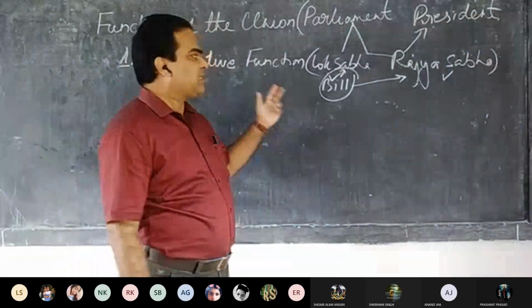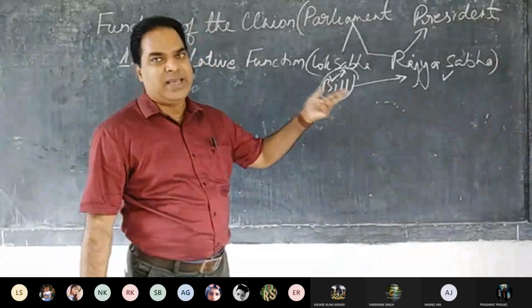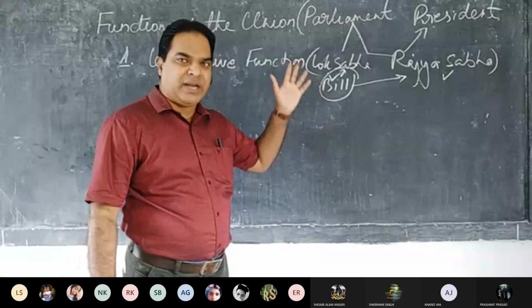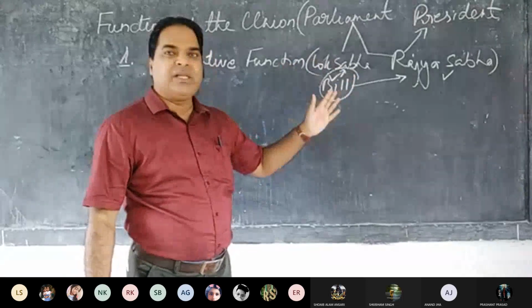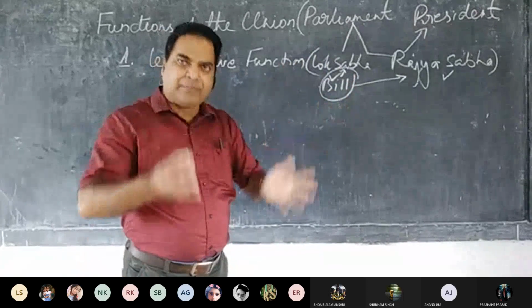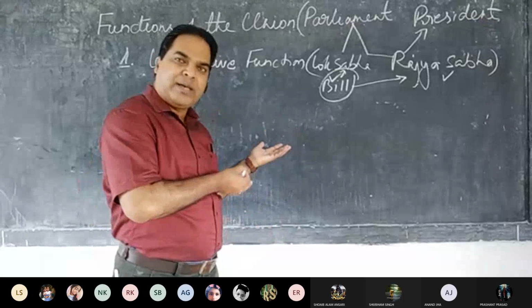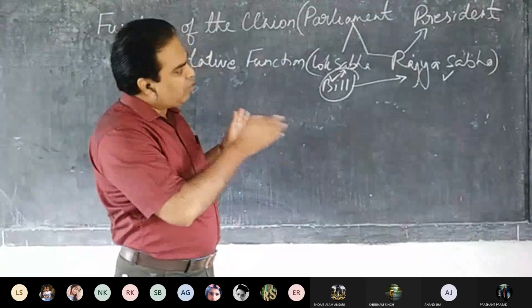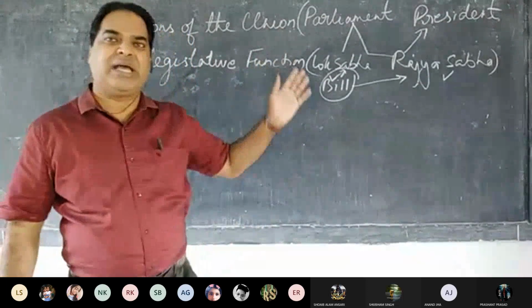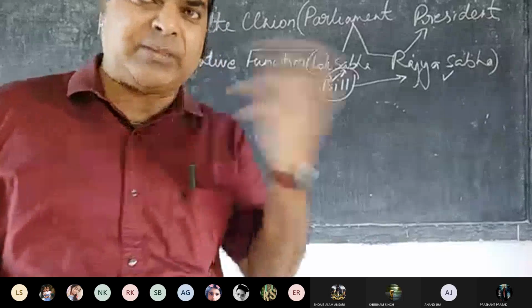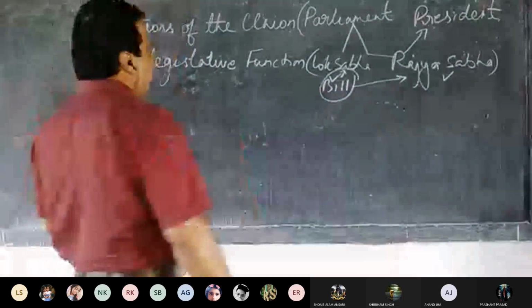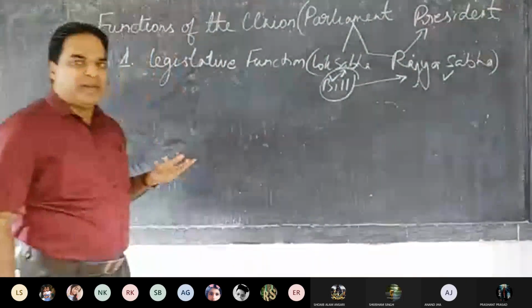Legislative function: bills can be introduced in Lok Sabha or Rajya Sabha. If the bill is introduced in Lok Sabha, after getting passed, it will go to Rajya Sabha. If the bill is introduced in Rajya Sabha, after being passed from Rajya Sabha, it will be sent to Lok Sabha. After passing from both the houses, it will be sent to the president. And after the president signs the bill, it becomes an act. That is the first function of the Union Parliament.